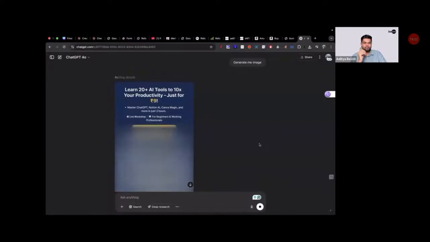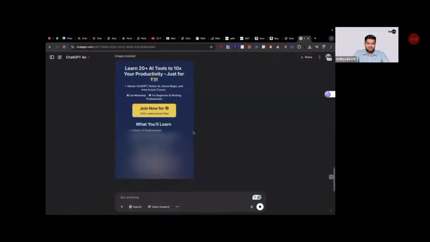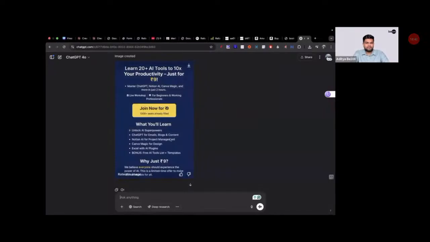It is generating an exact copy of the website. It is generating all the call to action and everything. Join for rupees 9, 1,000 plus seats filled. It is giving me everything. What you will learn: unlock AI superpower, ChatGPT and emails for folks. So it has generated me really normal, and I didn't like it at all.